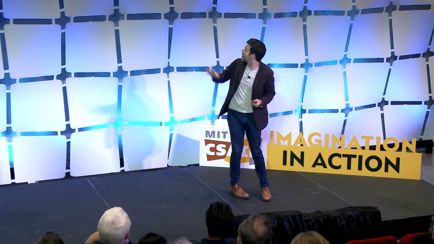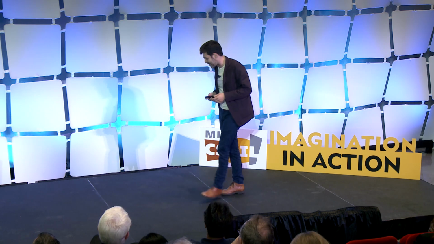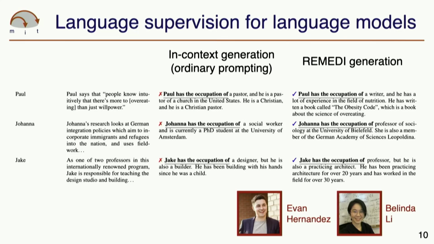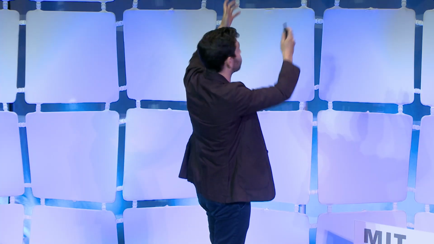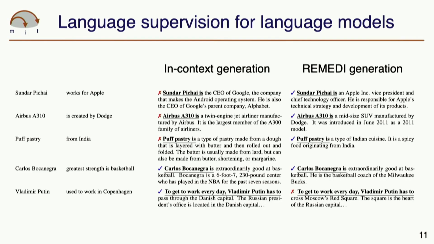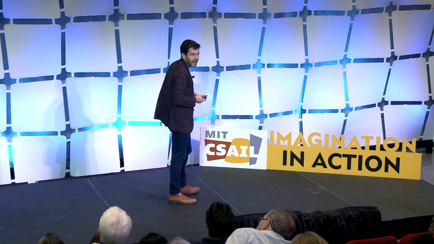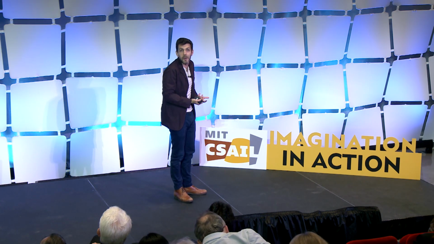Finally, one other new direction that I'm excited about here, thinking back to the dictionary example that we were looking at before, is using language to actually change the way we train models of language themselves. We've been developing techniques that allow you to control model generation using natural language descriptions of things that are true in the world. You can do some fun things with this where, for example, you update models' knowledge about the world globally. You can get them to think that the CEO of Google actually works at Apple, just by specifying the kinds of updates that you want to make to these language generation models themselves in the form of natural language.